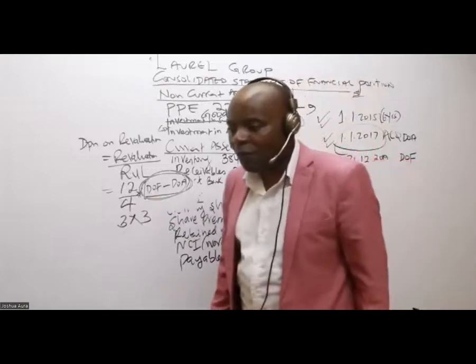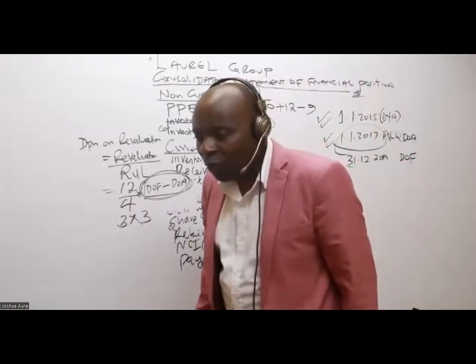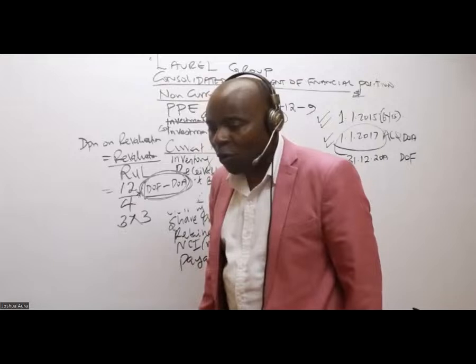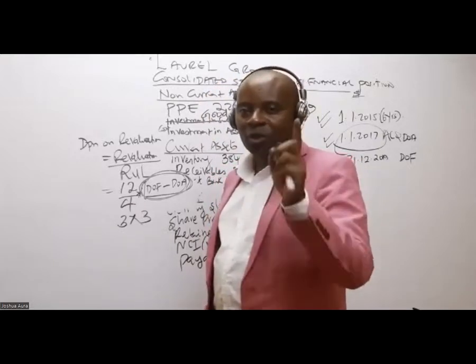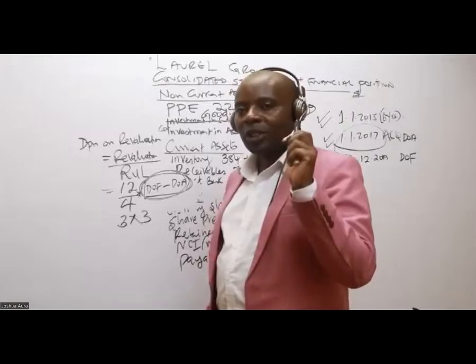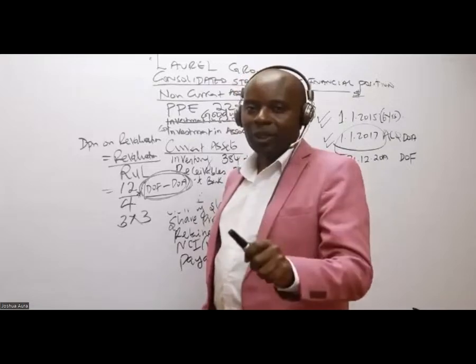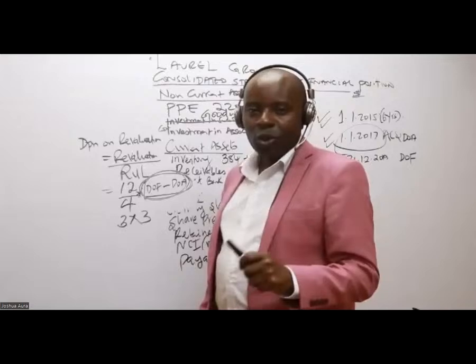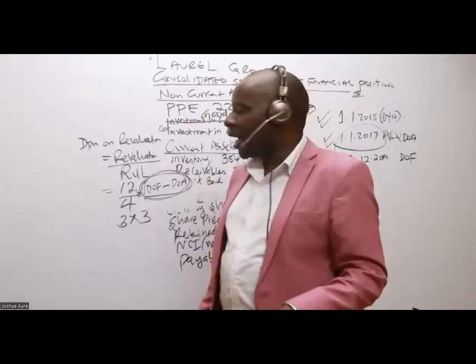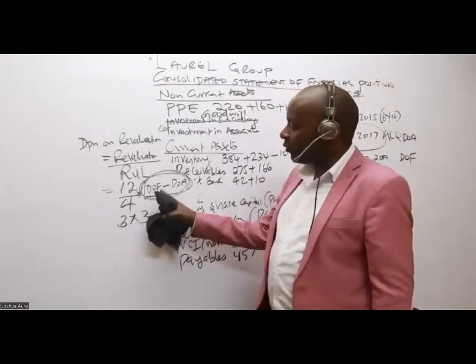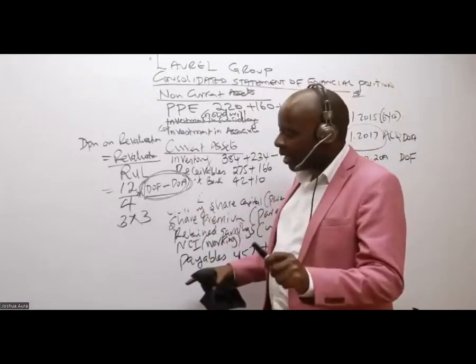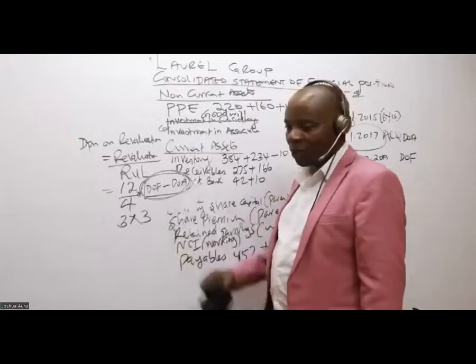But you see, 12 over 4 is 3 per annum. And we want to get the cumulative depreciation to the time we are doing the financial statements. How do we get this cumulative period? You take the date of the financial statements minus the date of acquisition.